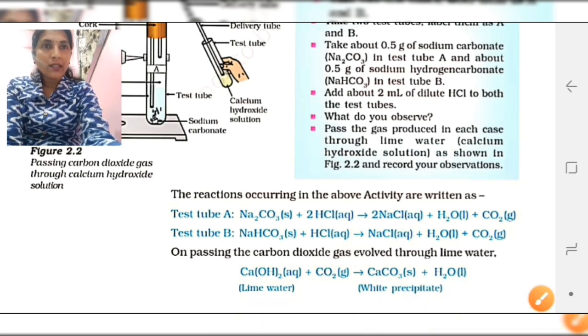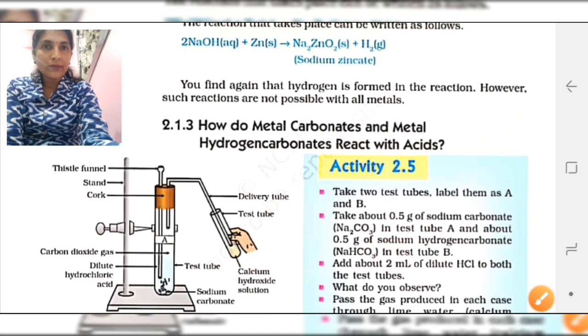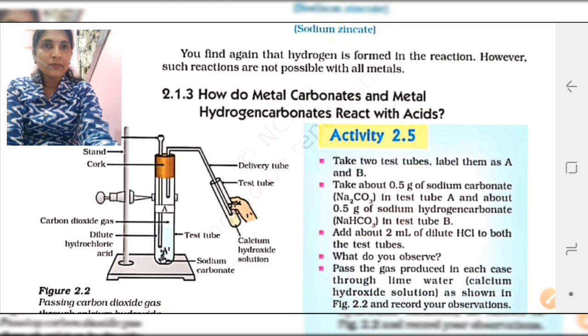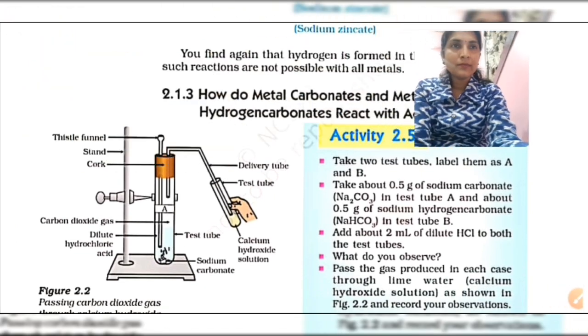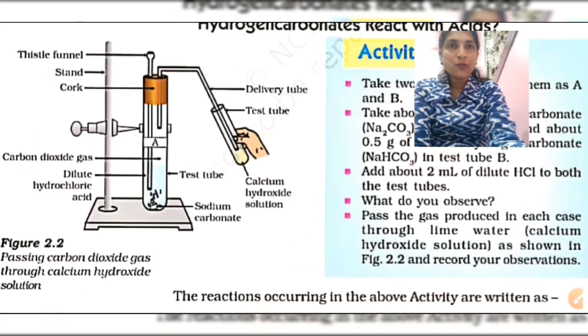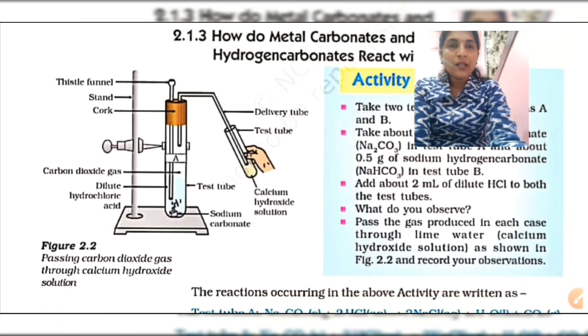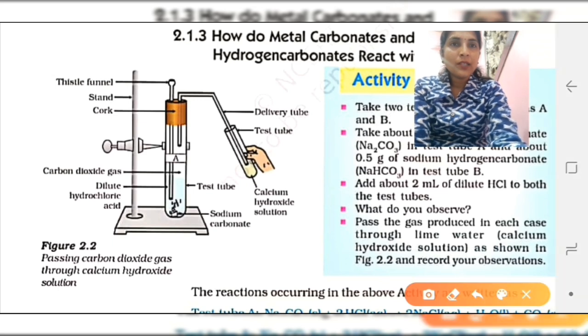Now here I can show all of you the activity. Here you can notice in this test tube, sodium carbonate is used and dilute hydrochloric acid is added.